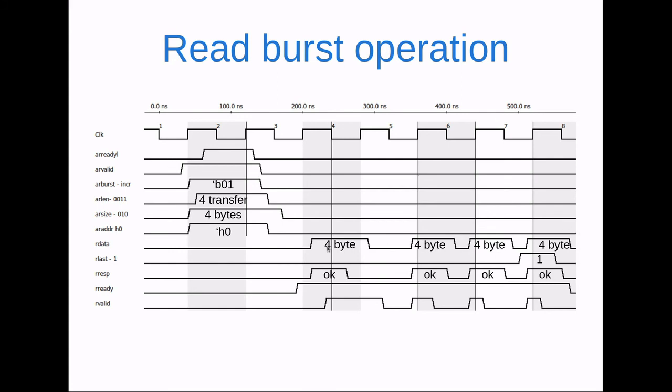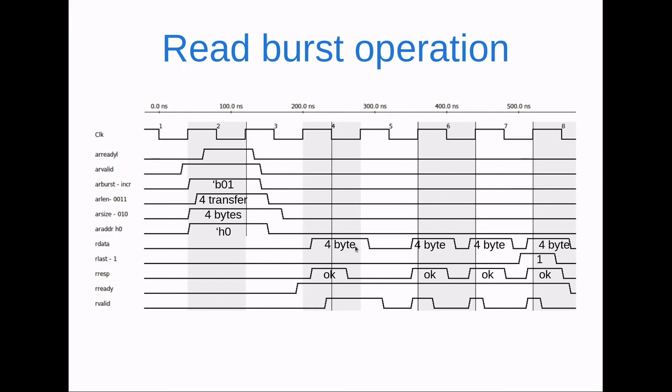Why is it complete? Because we know the length of the transfer is 4 transfers: first, second, third, and fourth transfer. So the 4 transfers are complete, and also we can check that ARSIZE was 2, that means 2 raised to the power 2 is equal to 4 bytes, so each transfer consists of 4 bytes.